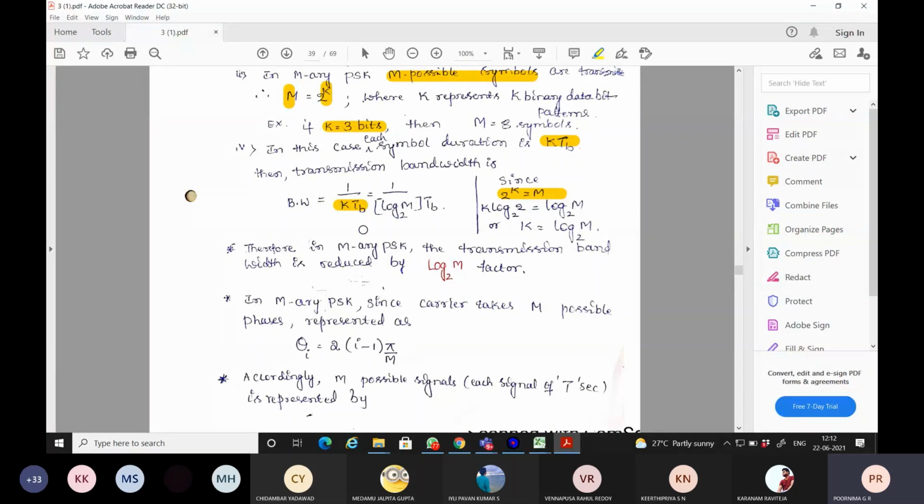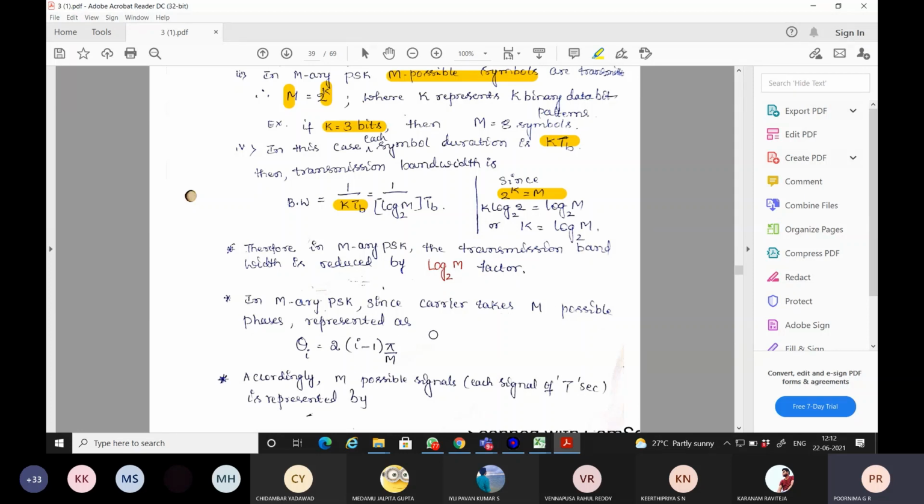So hence this is considered to be one of the most efficient modulation signaling schemes towards bandwidth efficiency. Now, the other details related to M-ary PSK is that in M-ary PSK, the carrier takes, as we already know, M possible phases.